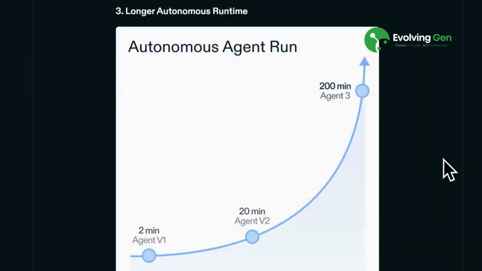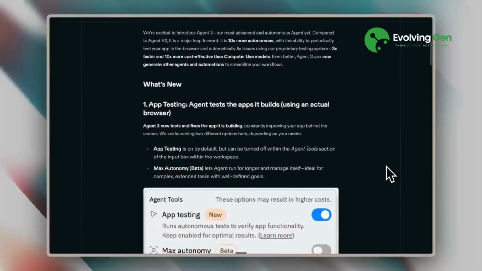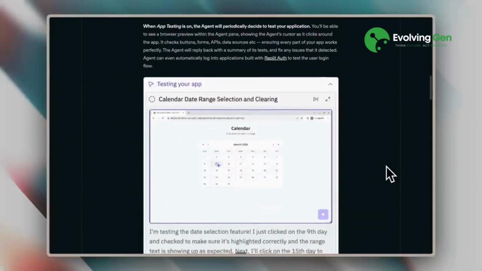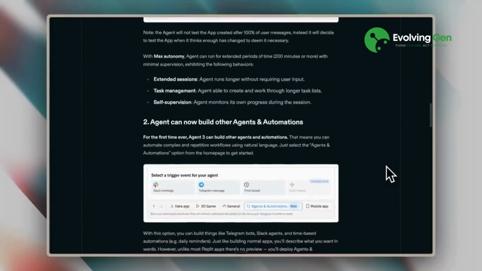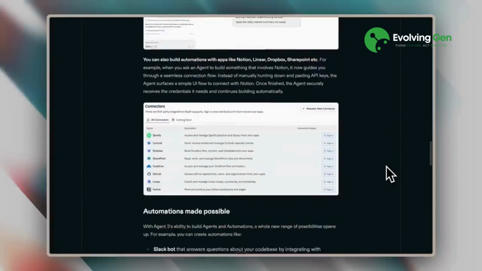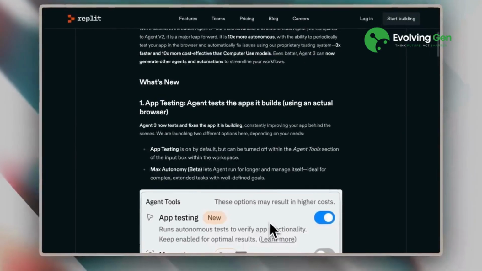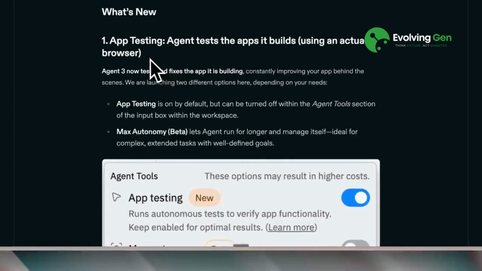Agent 3 introduced longer autonomous runtimes as a new feature. I tested this with apps as well. The difference is more noticeable in app development than in agent building, since it still requests confirmation at various points and pauses its work. They also mentioned app testing capabilities for the agent to test its own applications.